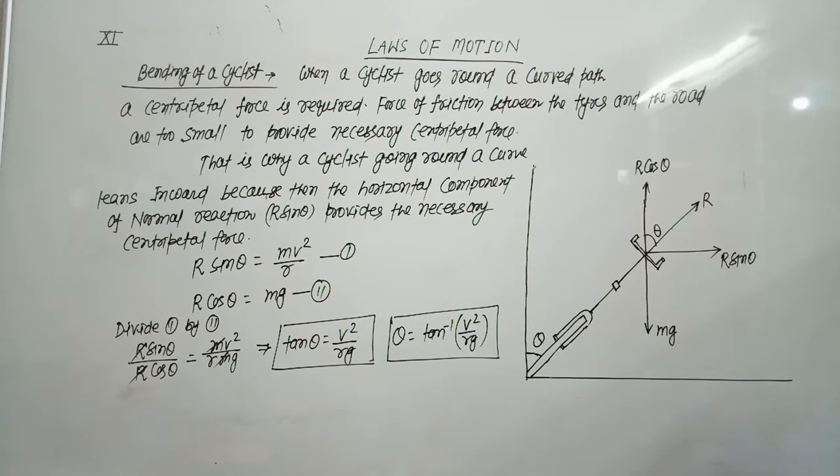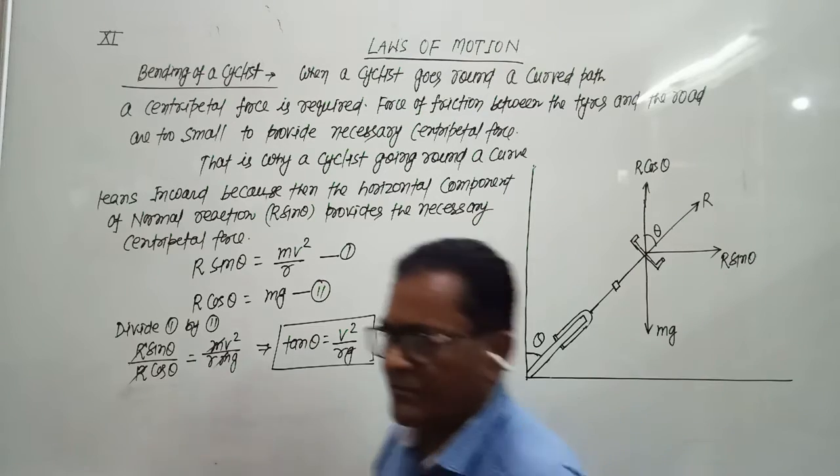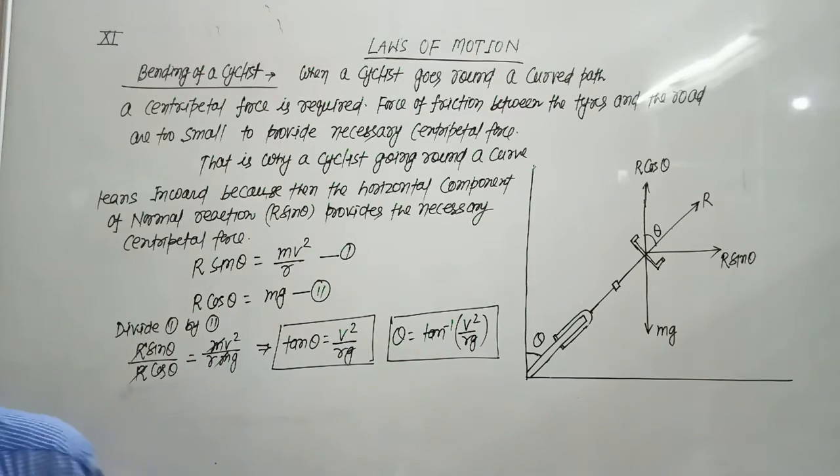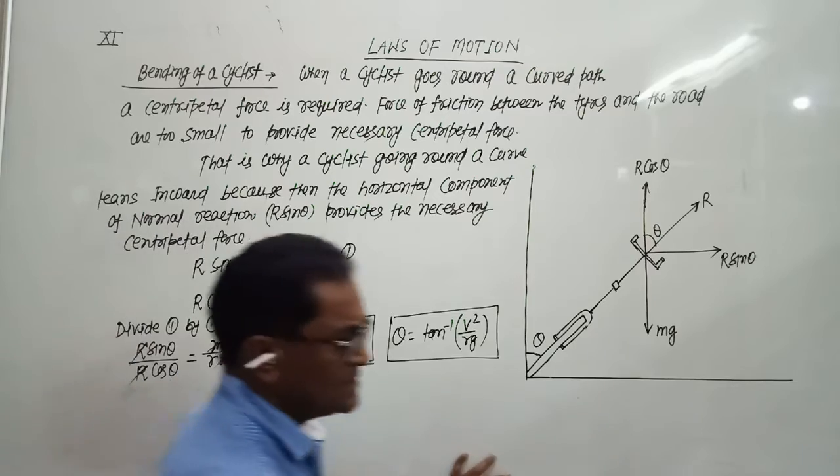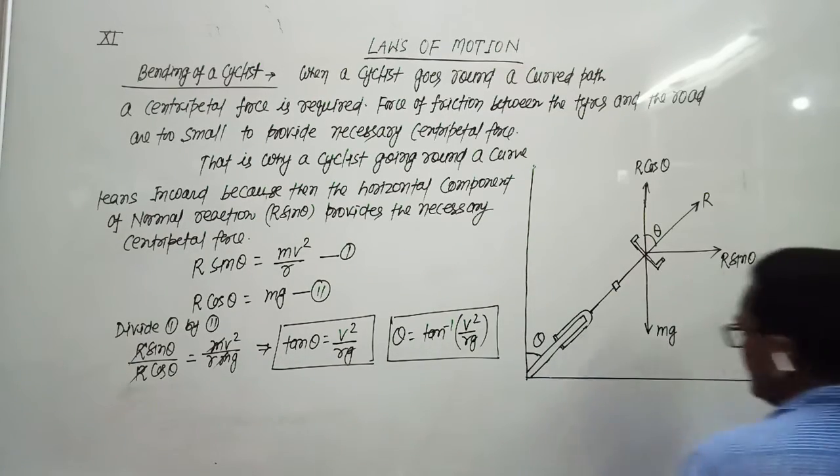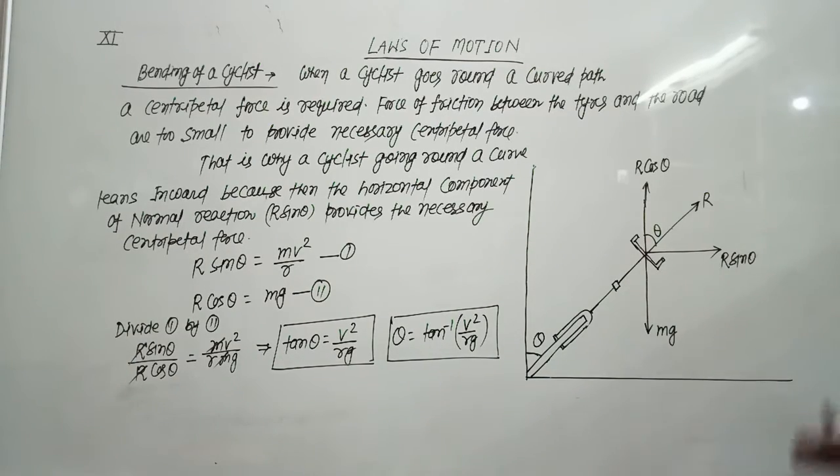So if the question is asked why a cyclist going round a curved path bends inwards, the answer is: when the cyclist goes round a curved path, a centripetal force is required, which is normally given by the force of friction between the tires and the road.